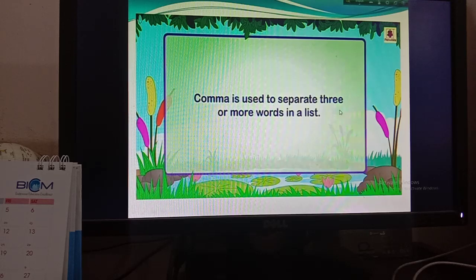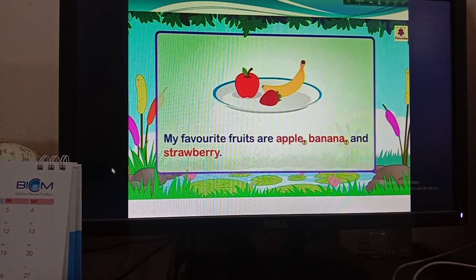Comma is used to separate 3 or more words in a list. Okay, so comma is used to separate if there are 3 or more words in a list. Example, my favorite fruits are apple, banana and strawberry. So you can see this is a sentence, and in this sentence there are more than one word, like apple, banana, strawberry. So they are different things or different fruits name. That's why you have to put a comma to show the difference among them.